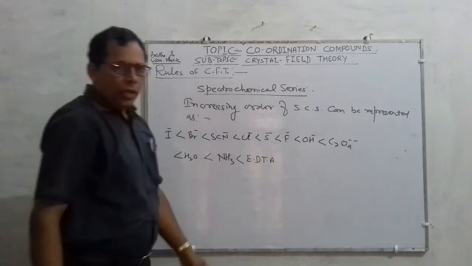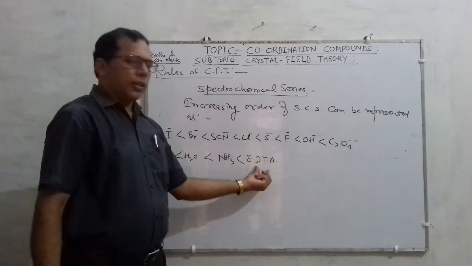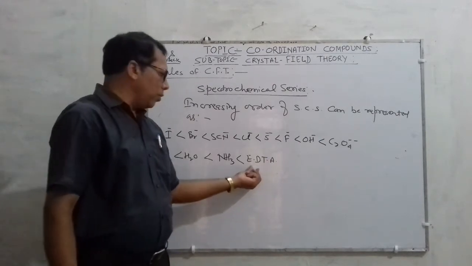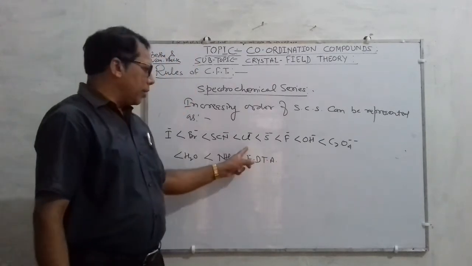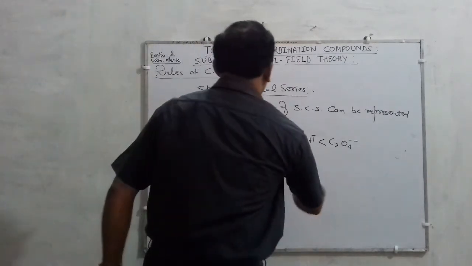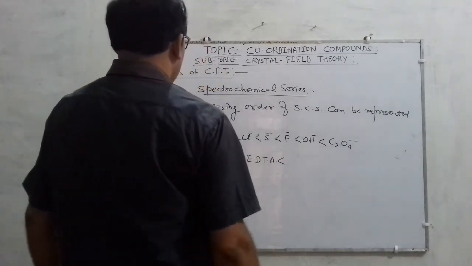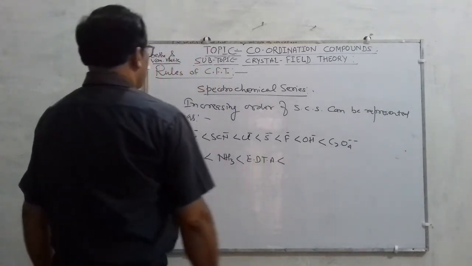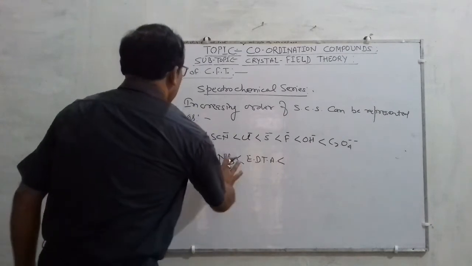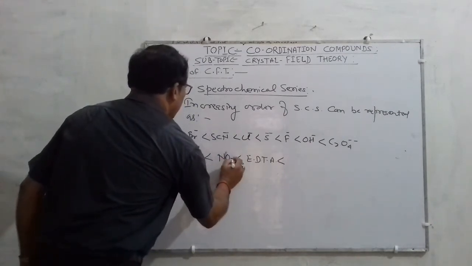What is EDTA? That is ethylenediaminetetraacetate. I will discuss it with you later. This is a very complex compound. EDTA means ethylenediaminetetraacetate. And what is next? This is, children, not NH3, sorry. This is NO3 minus, a nitrate.